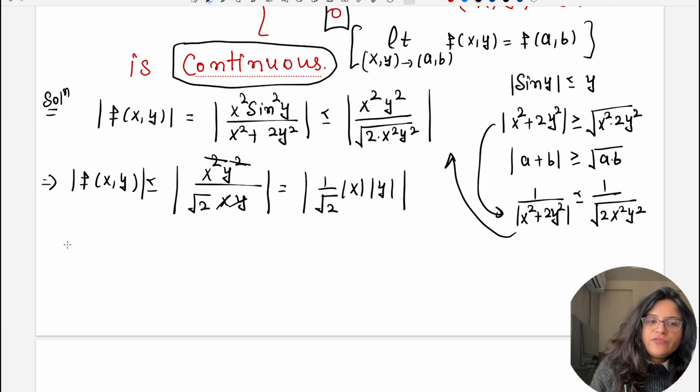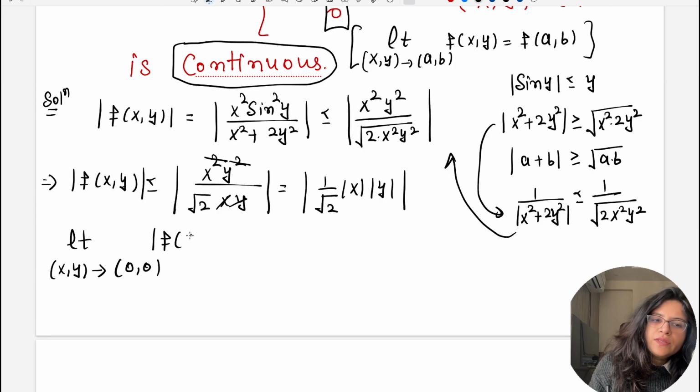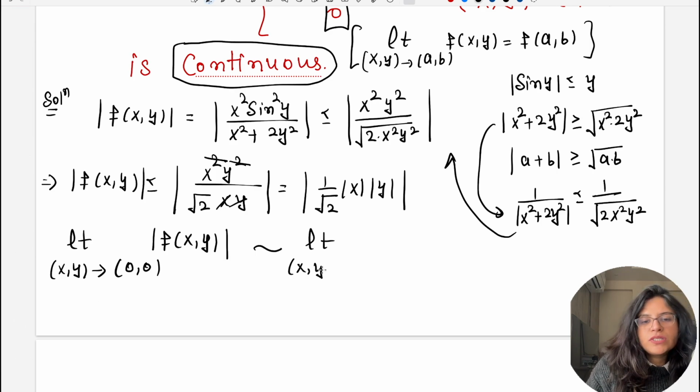Now if we take limit (x,y) approaching (0,0) of mod f(x,y), then I can say that is similar to limit (x,y) approaching (0,0) of 1 by under root 2 mod x mod y.